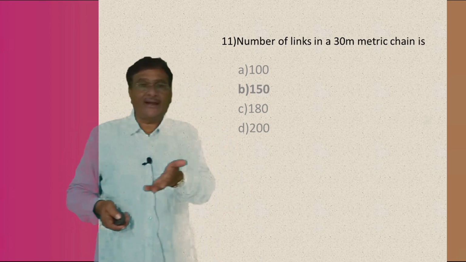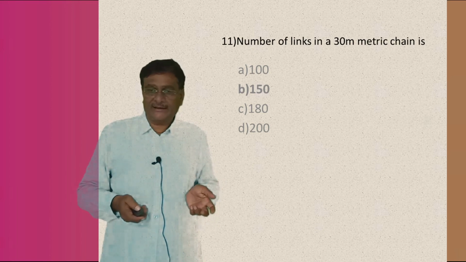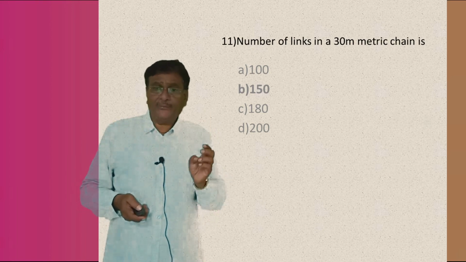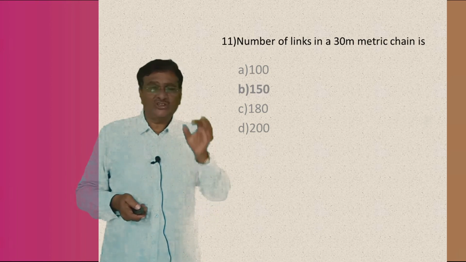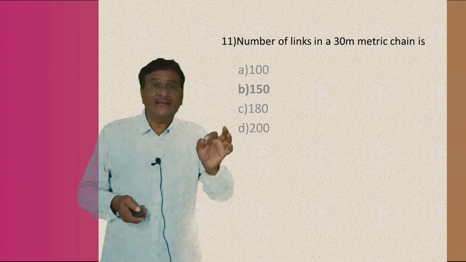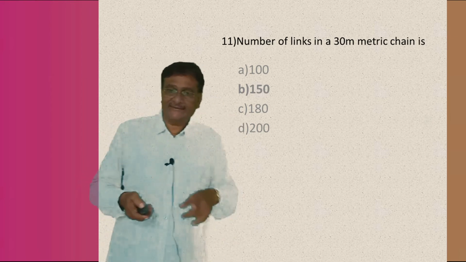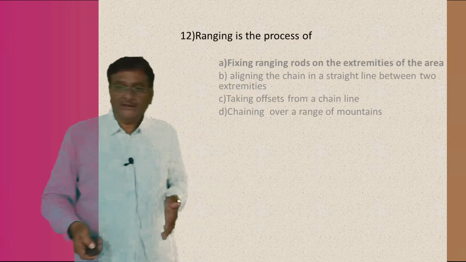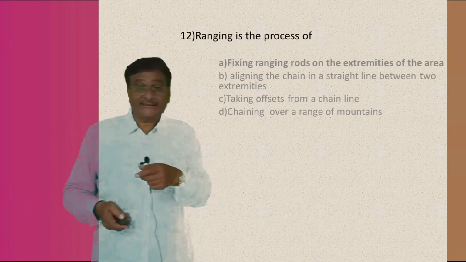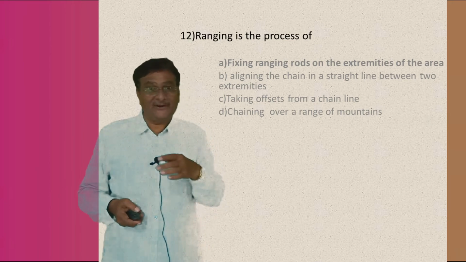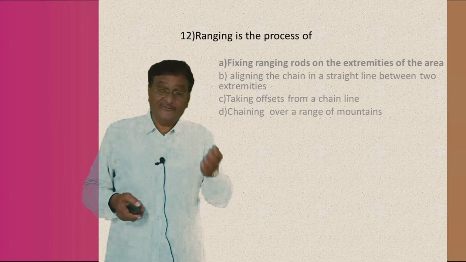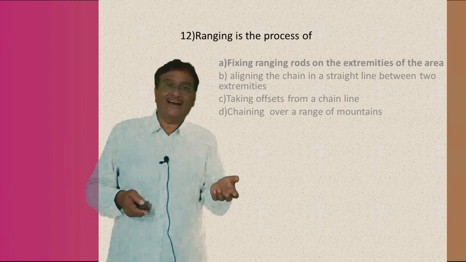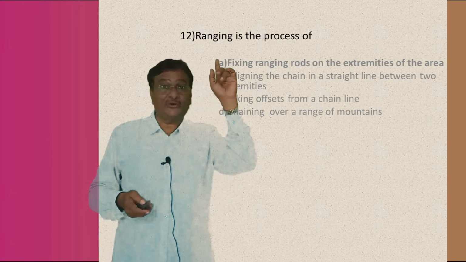So, I will add the question to the answer: there are 150 links used in a 30 meter metric chain. The right answer is option B, 150. Coming to the next. Ranging is the process of, now I already told you in the first video, defined ranging, and what is indirect ranging also. So, what is the question?